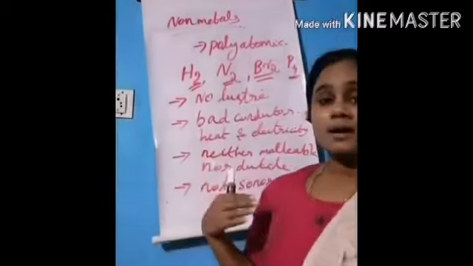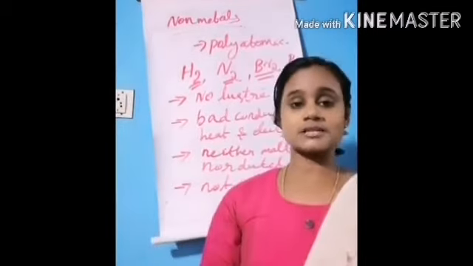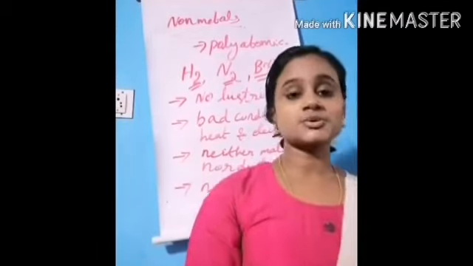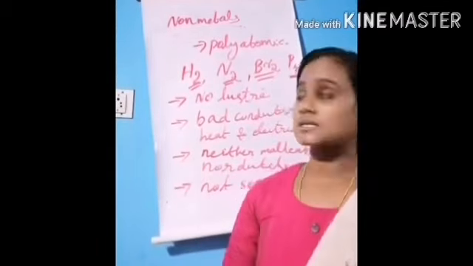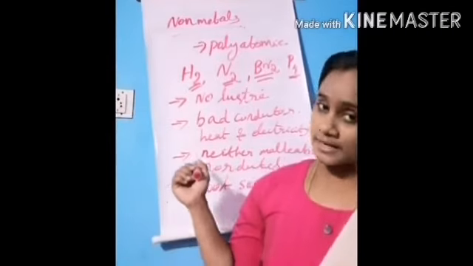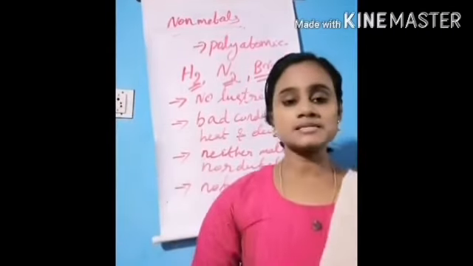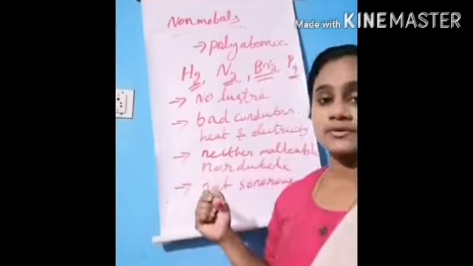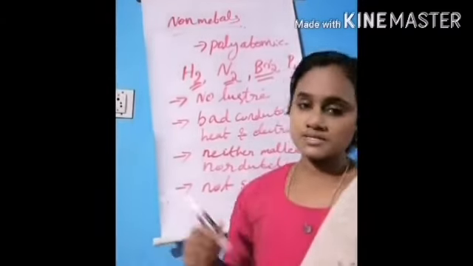Metals are malleable and ductile, that is, they can be beaten into thin sheets and drawn into wires, but non-metals are neither malleable nor ductile. Metals are sonorous, but non-metals are not sonorous.